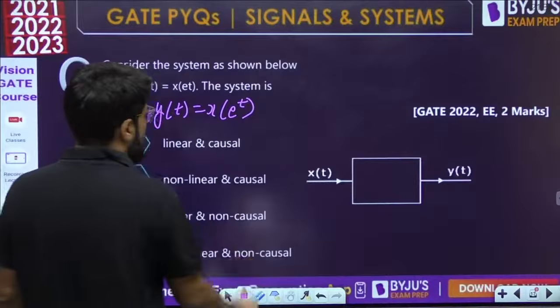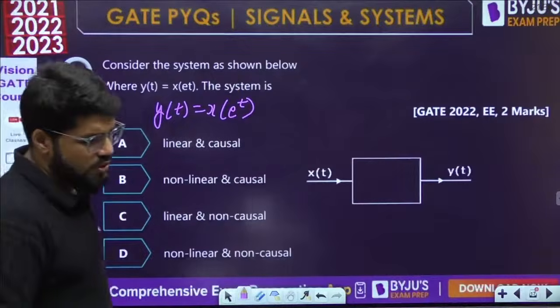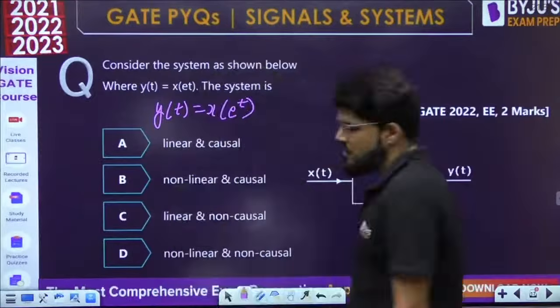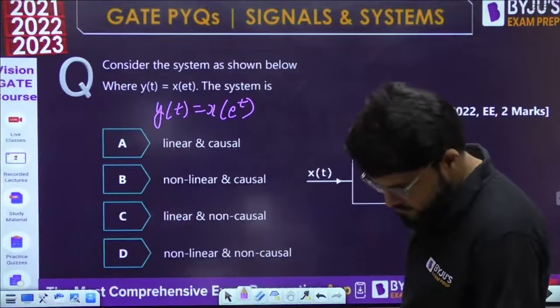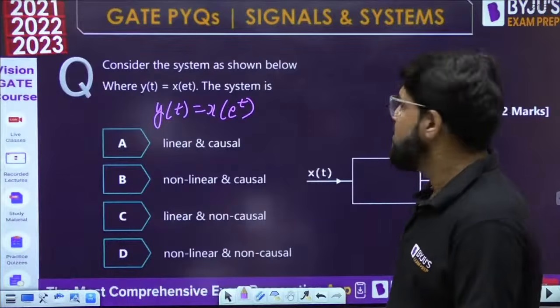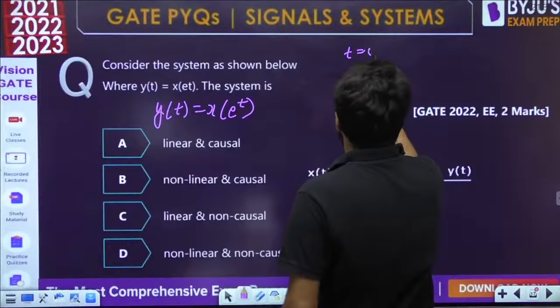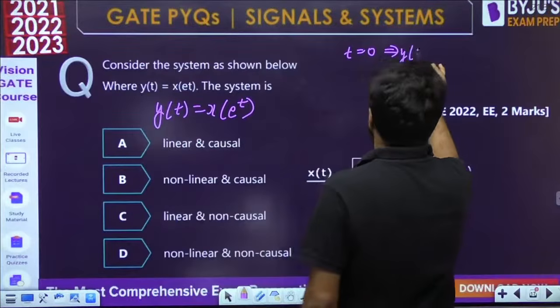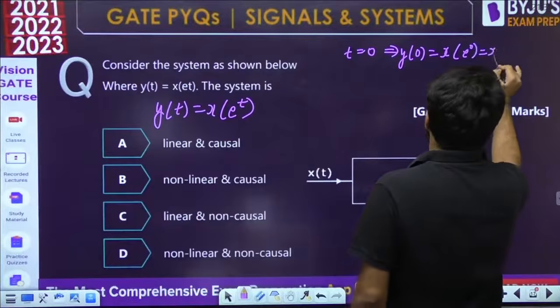Then the system is what? Linear, causal, non-linear, causal, etc. 2022 EE 2 marks question. Okay, y(t) = x(e^t). Causality will be very simply proved. If you put t equal to 0, what is y(0)? x(e^0), that is x(1).